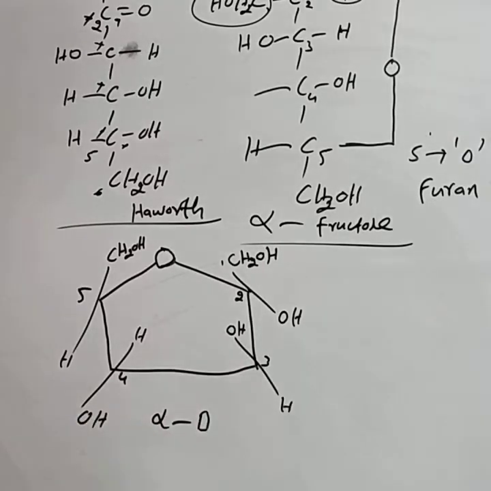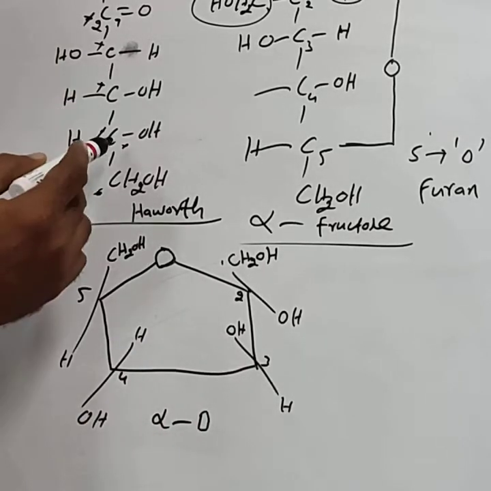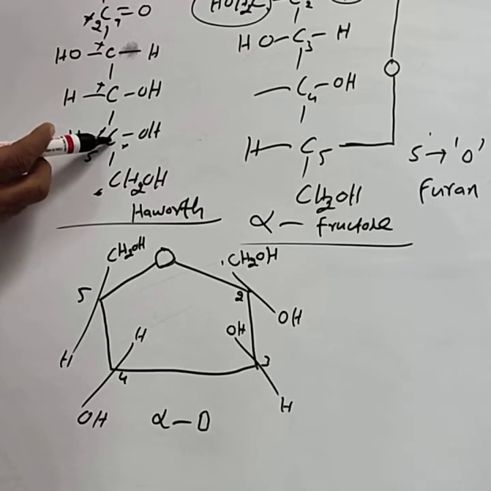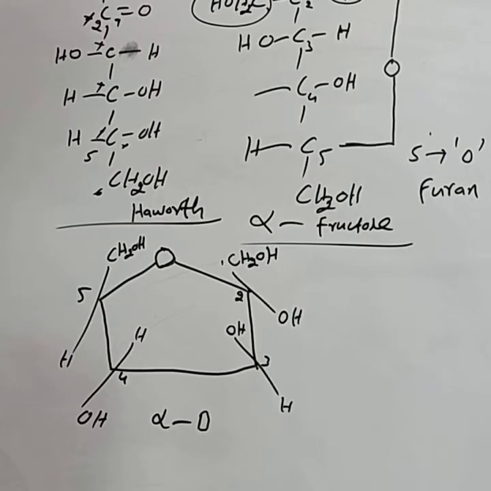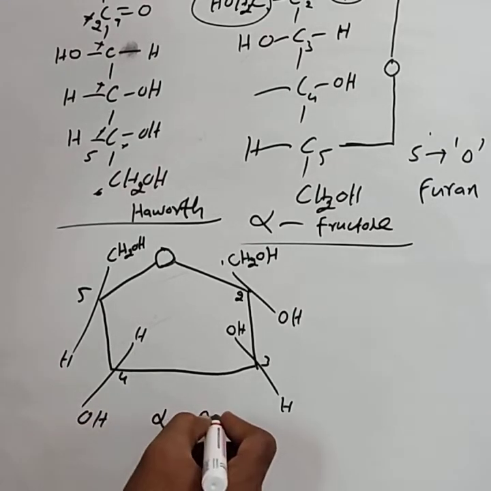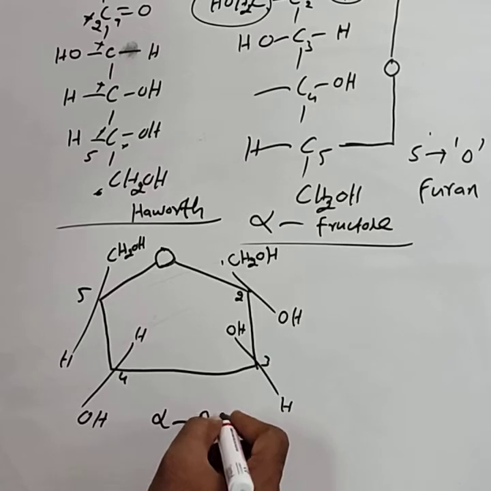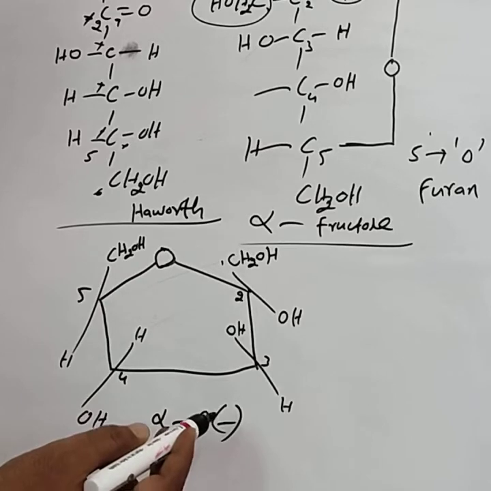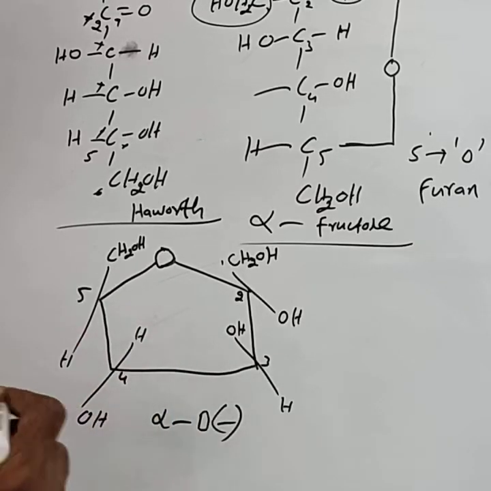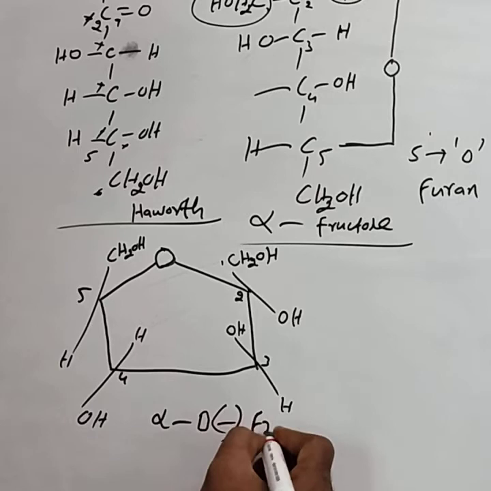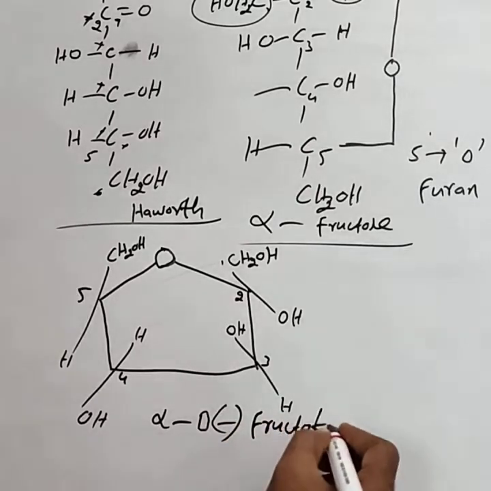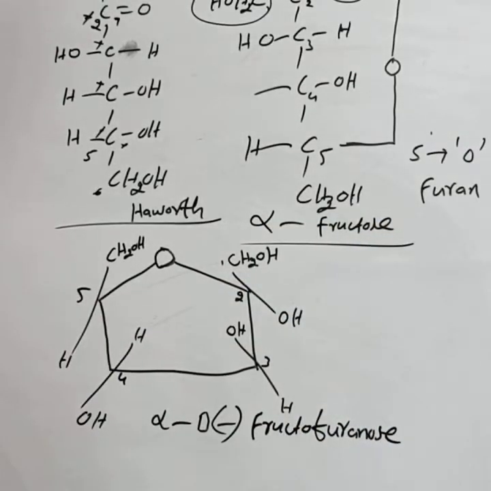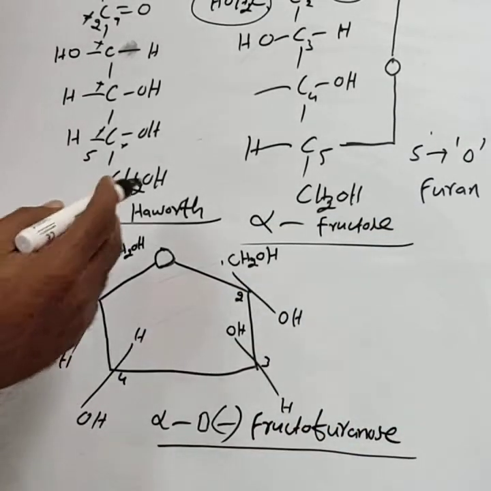D. D refers to the highest asymmetric carbon atom in the open chain structure. On the highest asymmetric carbon atom, the OH is on the right hand side, hence it is called D notation. Alpha D minus. Minus indicates it is levorotatory, it turns the plane polarized light anti-clockwise. Alpha D minus fructofuranose. This is the Haworth structure of the fructose molecule.